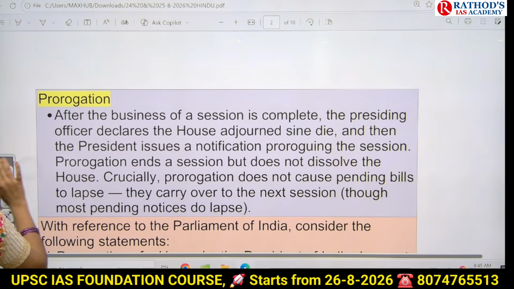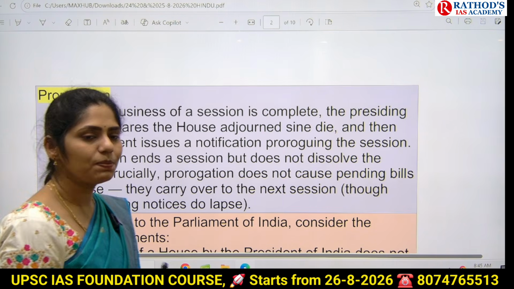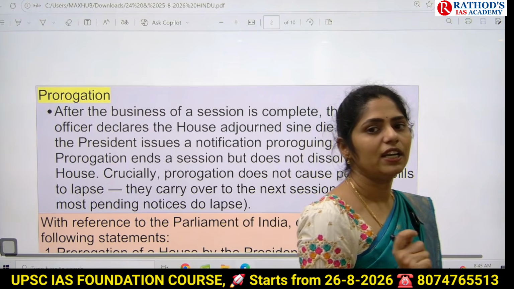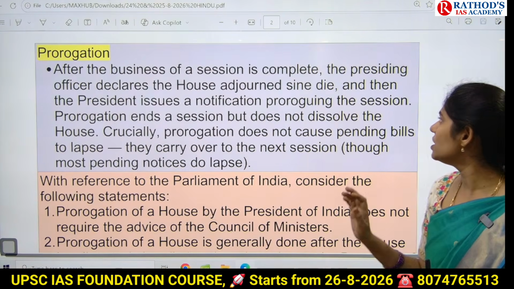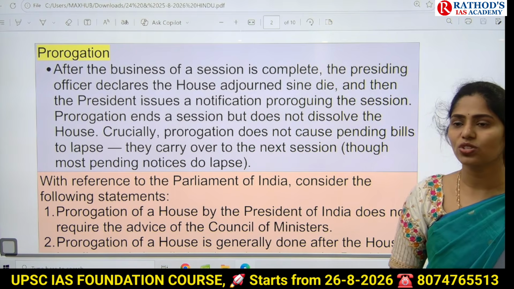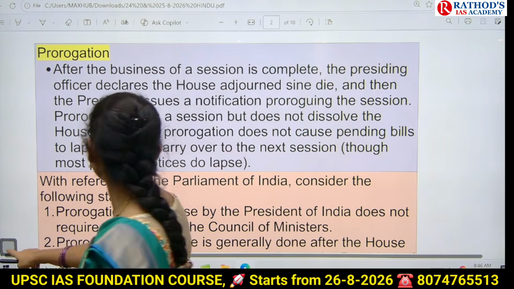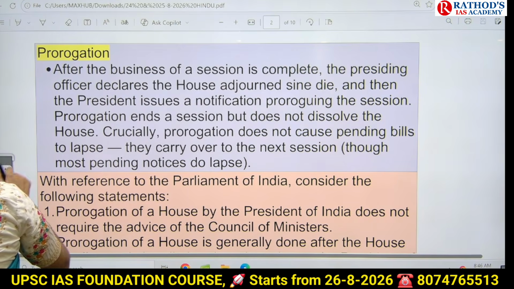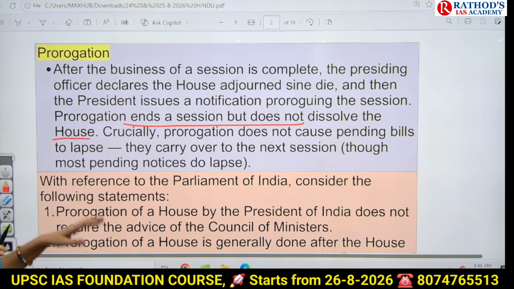Prorogation is nothing but this: after the business of a session is complete, the presiding officer, it may be Speaker or Chairman, Speaker in the case of Lok Sabha and Chairman in the case of Rajya Sabha, declares the house adjourned sine die and then the President issues a notification proroguing the session. Prorogation ends a session but does not dissolve the house. Crucially, prorogation does not cause the pending bills to lapse. They carry over to the next session.